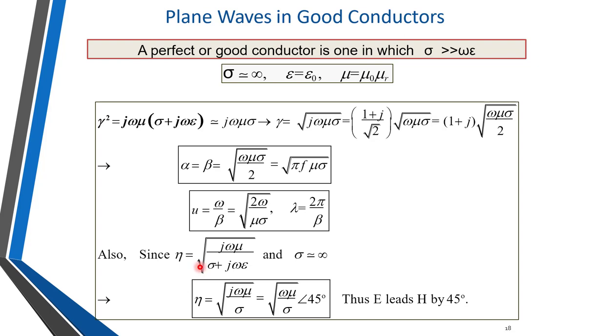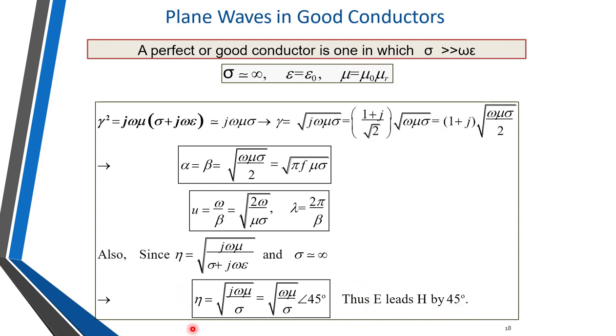Again we can find the value of intrinsic impedance. We know that the intrinsic impedance for lossy media is given by under square root j omega mu divided by sigma plus j omega epsilon, where sigma is very high. If sigma is very high, then we can neglect the second term in the denominator. So eta is equal to under square root j omega mu divided by sigma, and that can be expressed as square root of omega mu divided by sigma, that is the magnitude, with an angle of 45 degrees. This means E, the electric field, leads the magnetic field by an angle of 45 degrees.